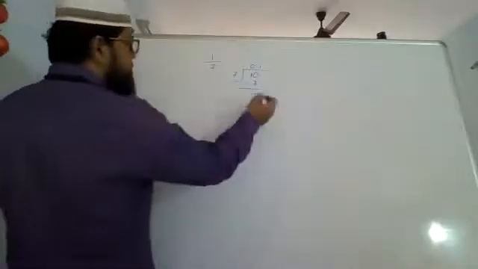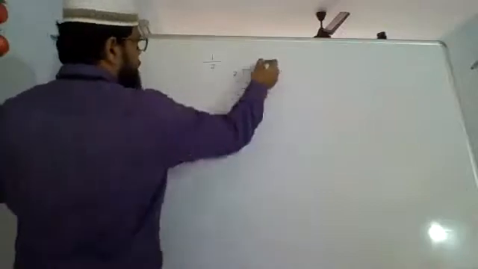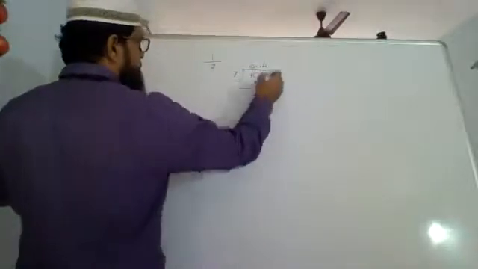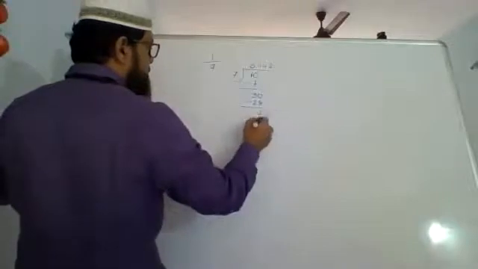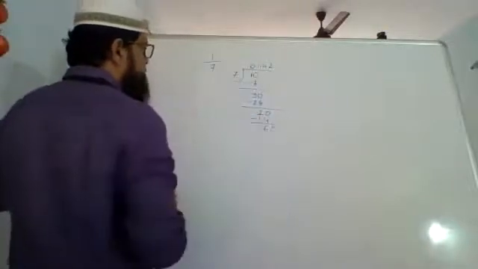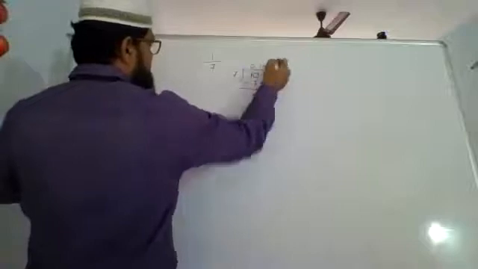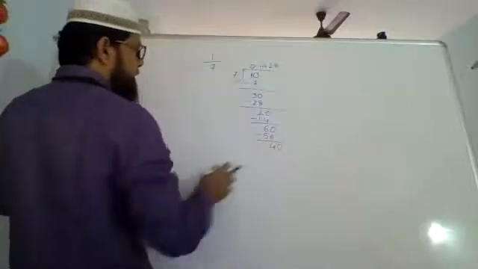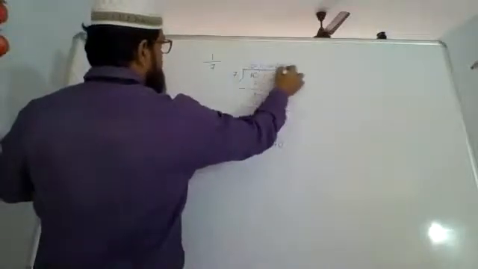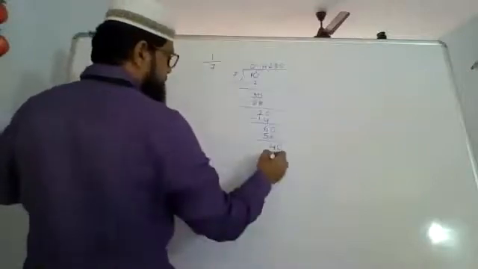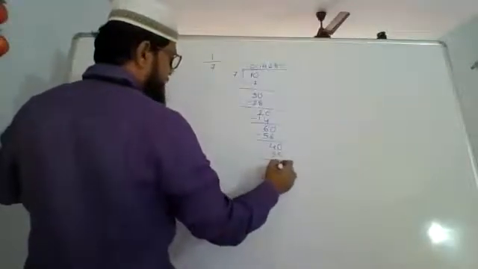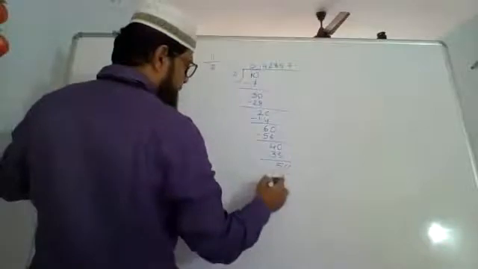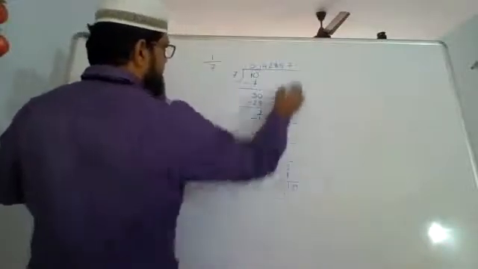Then again 7 fours are 28, remainder is 2. Then 7 eights are 56, remainder is 4. 7 fives are 35, remainder is 5. 7 sevens are 49, remainder is 1. 7 ones are 7.